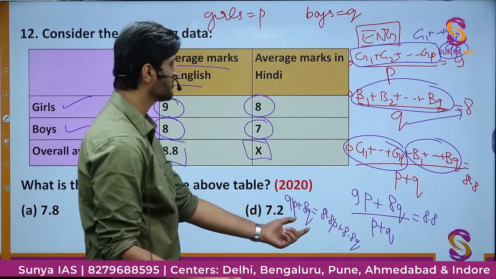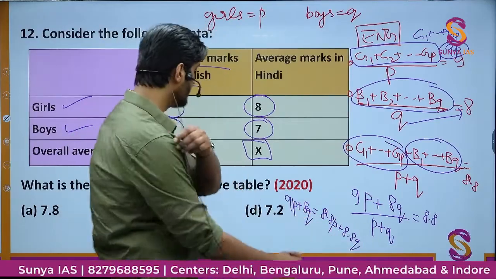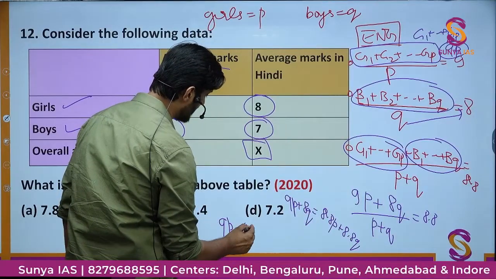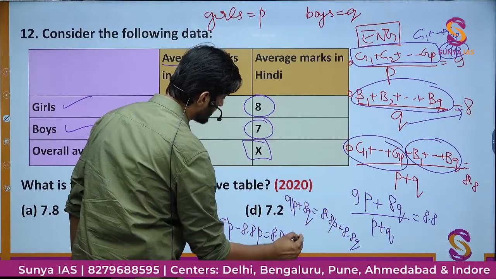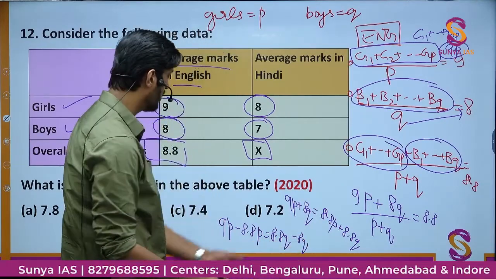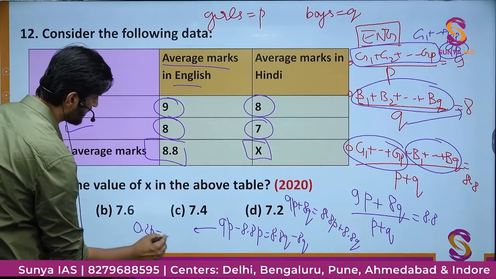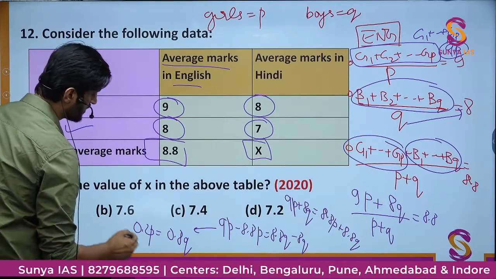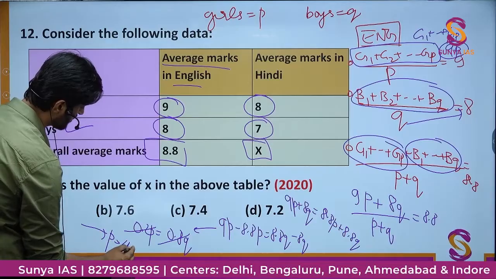On simplification, we'll just put the terms with P on one side and the terms with Q on the other side. Here we will have 9P minus 8.8P is equal to 8.8Q minus 8Q. On simplification, we'll get 0.2P is equal to 0.8Q. Cancelling, we'll get P equal to 4Q.